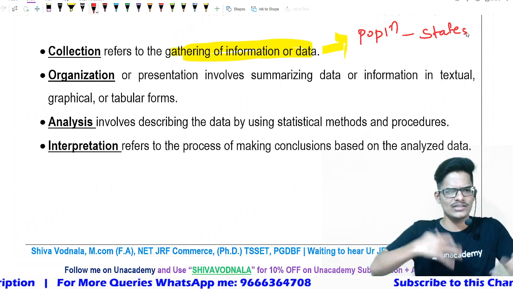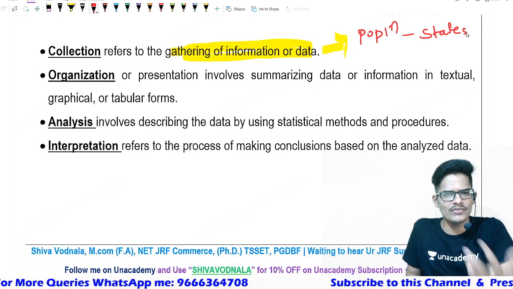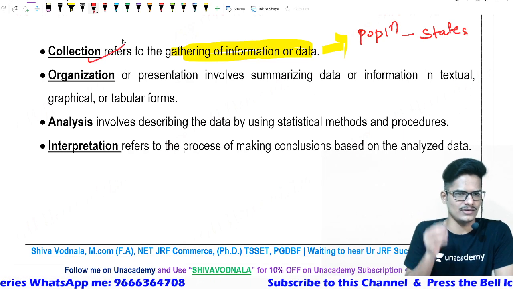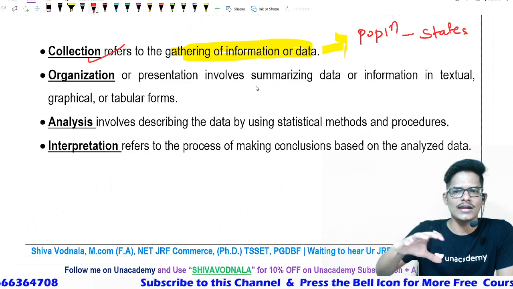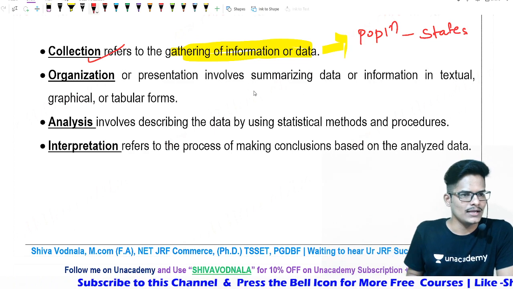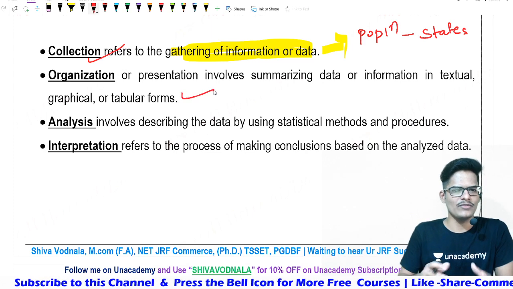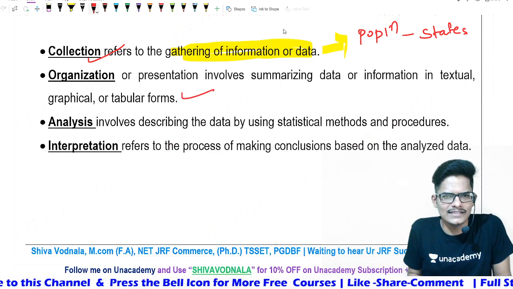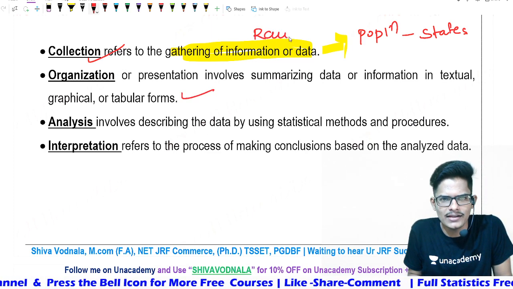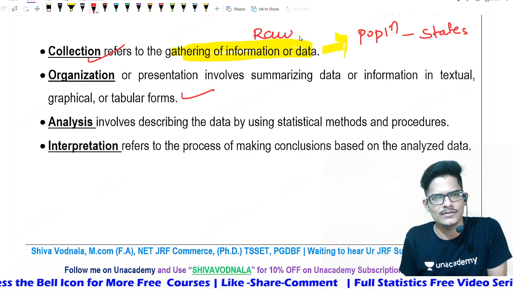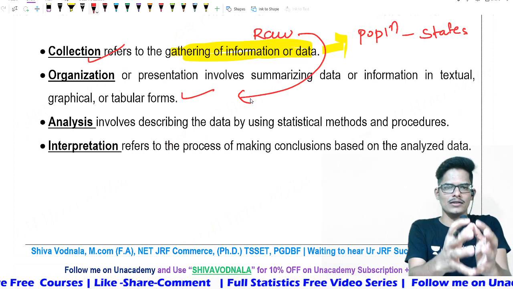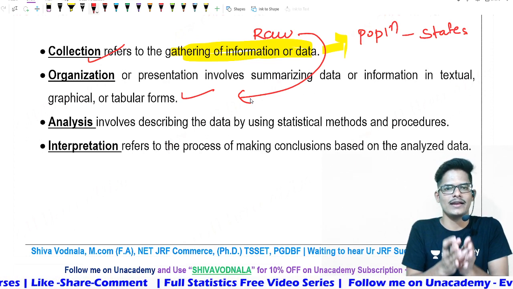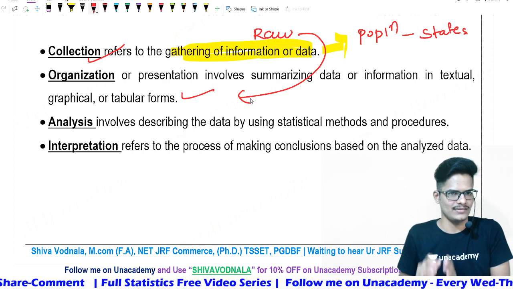They will classify it, and that classification is called organization of the data. Presentation involves summarizing the data and information in textual, graphical and tabular forms. Raw data is collected into a second version, a more updated version called organized, putting all collected data into various groups or categories.